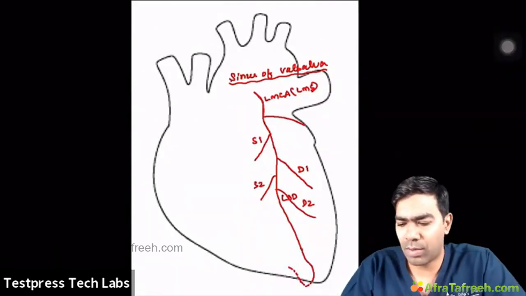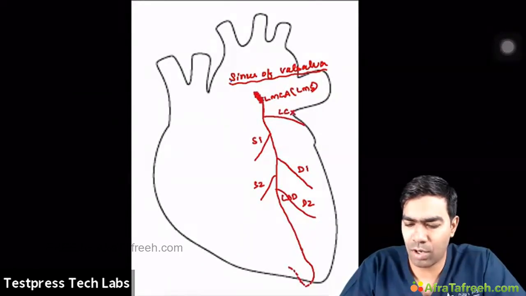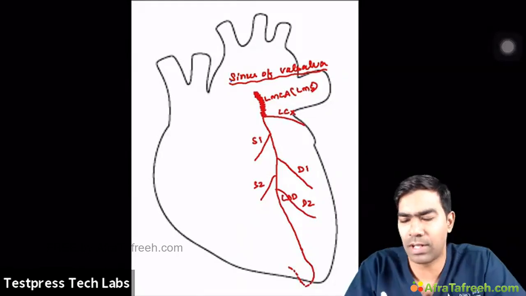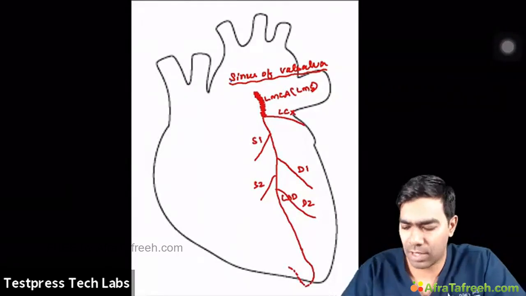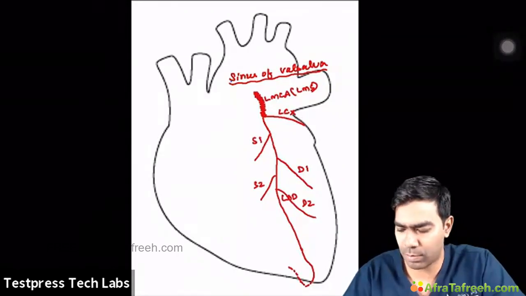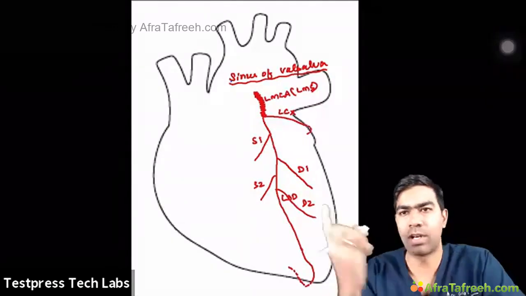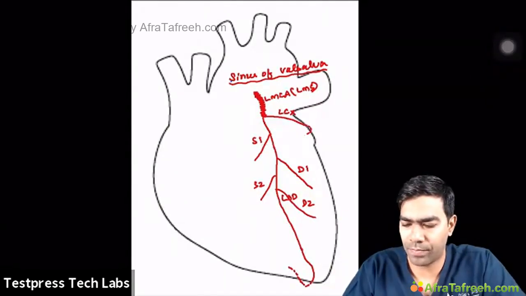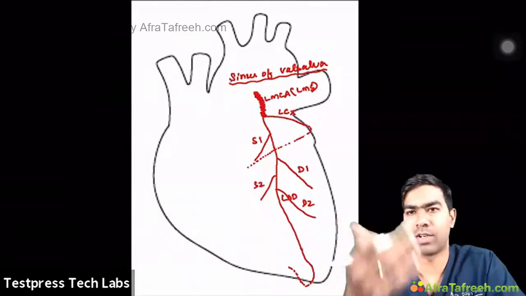As you curve around, this is what we refer to as the left circumflex artery. So if I want to draw a little neater, this will be the left main stem. And from this, your LAD branches and the left circumflex branches. Let me show the LAD. This is the LAD, and this is going to be the left circumflex branch. And from the circumflex, it is going to curve around on the posterior side. So let me draw it in dotted lines like this,